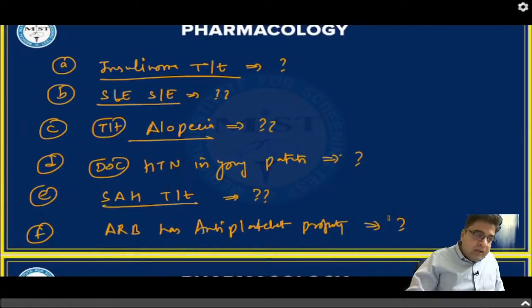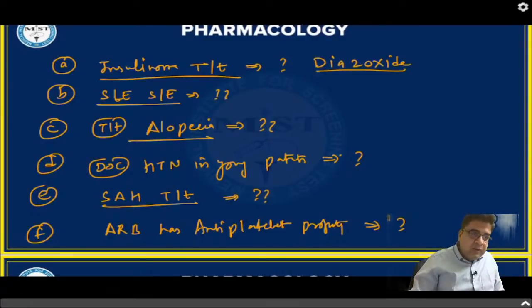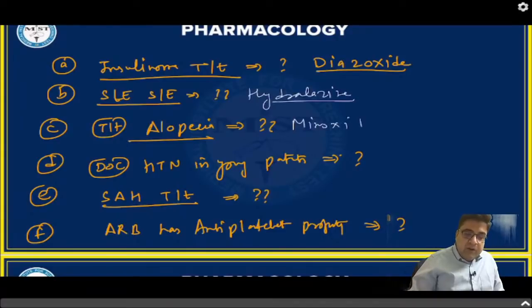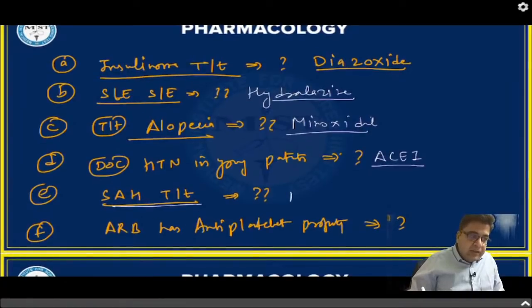So insulinoma treatment, we give a drug, the name is diazoxide. SLE is a side effect of hydralazine. Alopecia, we use minoxidil. In young patients, ACE inhibitors are the preferred medicine to be started. Subarachnoid hemorrhage, we can use a drug, the name is nimodipine.